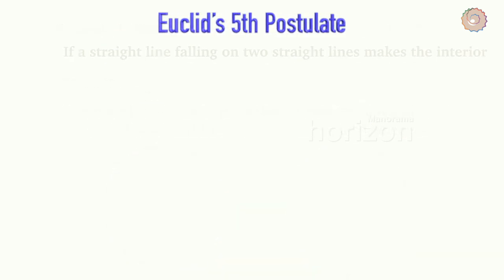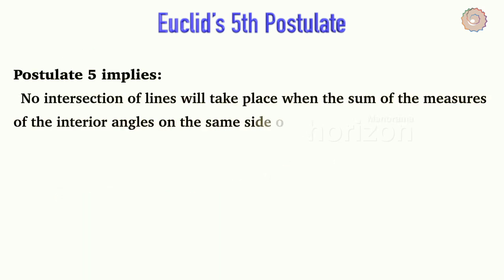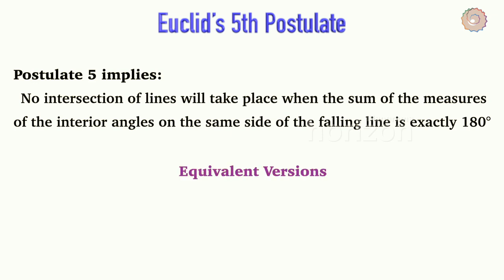Now, we have already discussed the 5th postulate, which is complex and very significant. From this, we can also imply that no intersection of lines will take place when the sum of the measures of interior angles on the same side of the falling line is exactly 180 degrees. There are several equivalent versions of this postulate. One of them is Playfair's axiom.